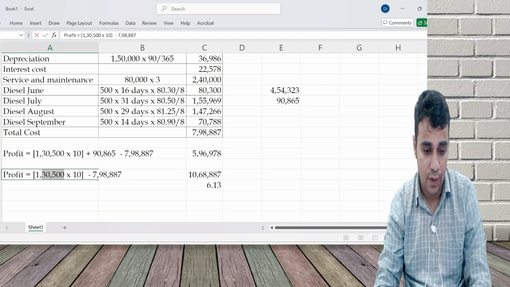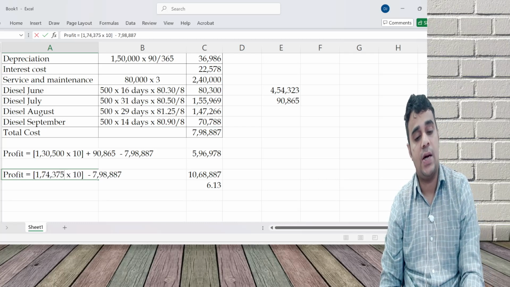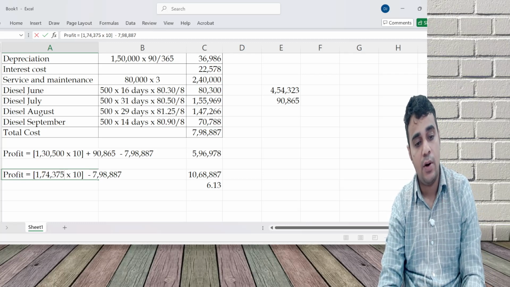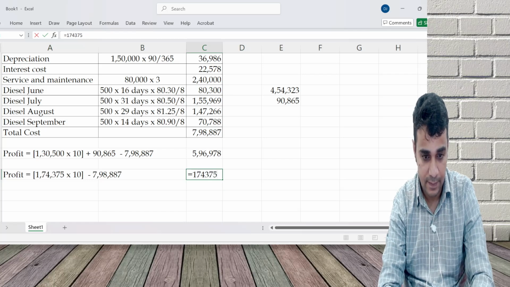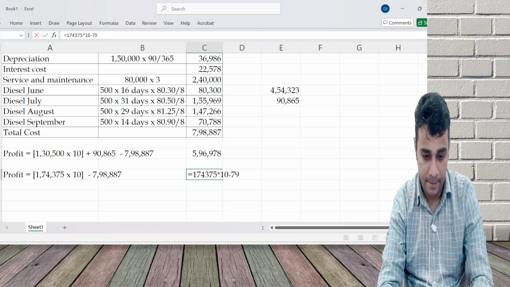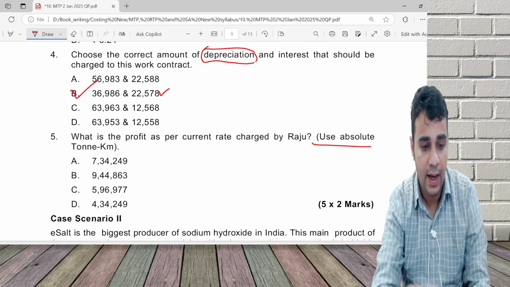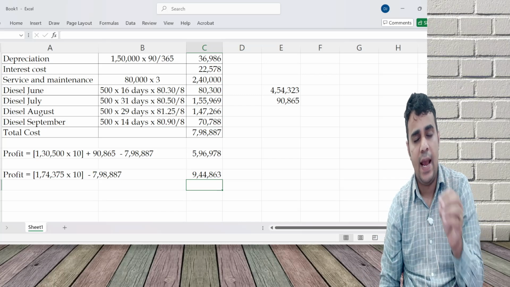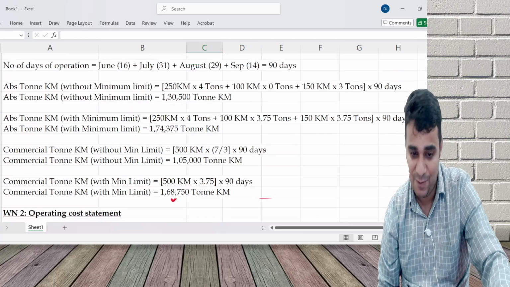You will charge for 174,375. So profit is equal to 944,863. Excellent question. Interest part I'll explain that surely.